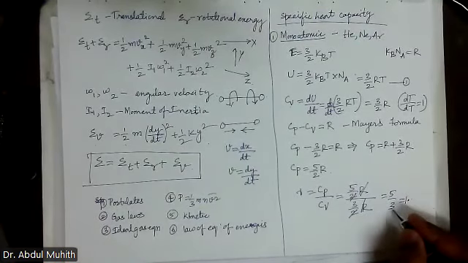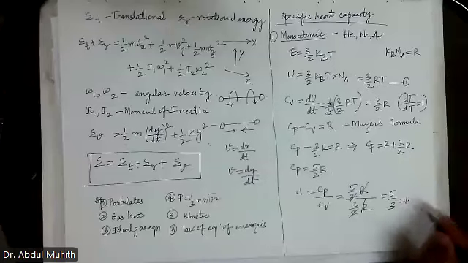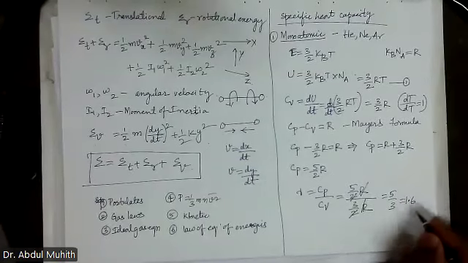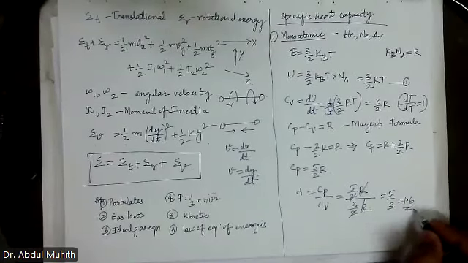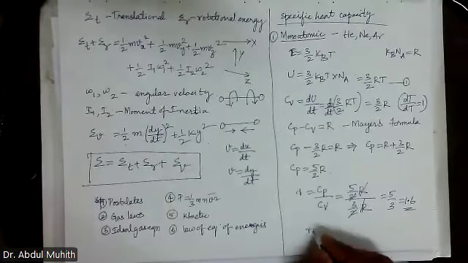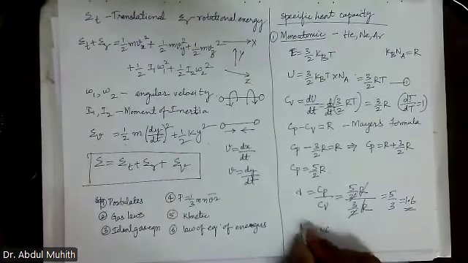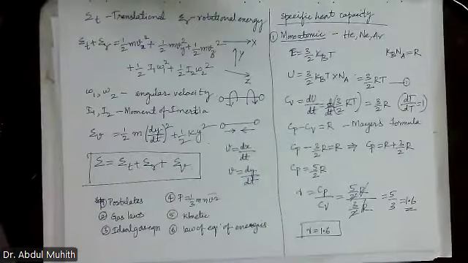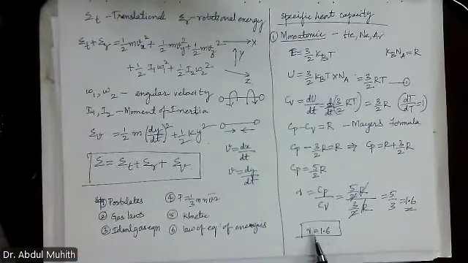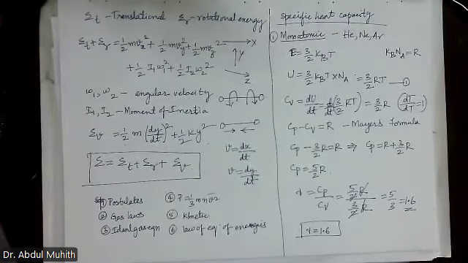1.666, around 1.6. Something like that. Okay, the gamma value. This is important. For monoatomic molecules, it is somewhere around 1.6 gamma value. They won't give it in the books. Whenever they give the numericals, they are not giving this value.